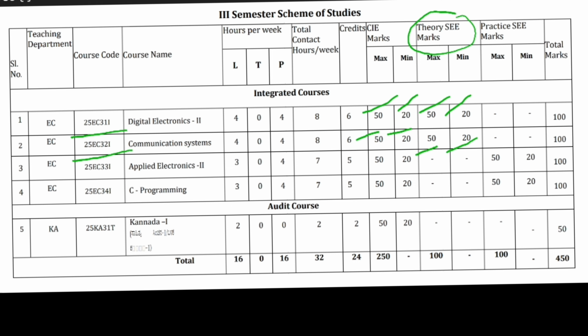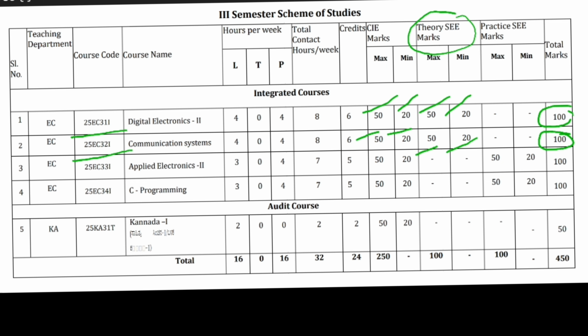So coming to both the subjects, the total marks will be 100 and 100. You have to score in both the internal and external. If you add both, 40 will be the minimum passing marks for these theory subjects.